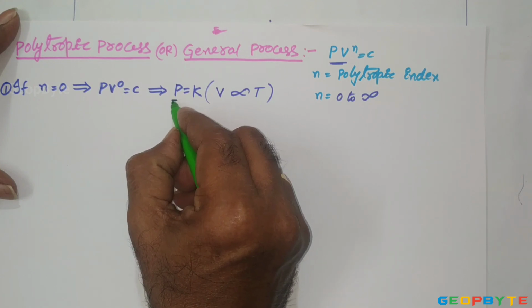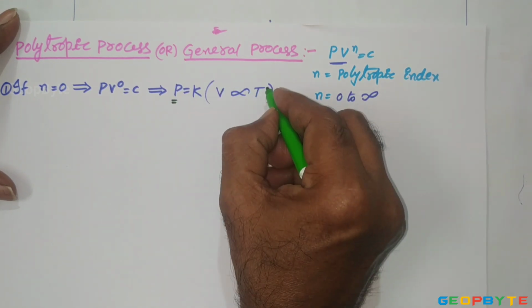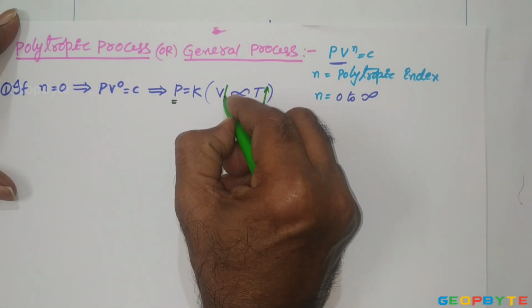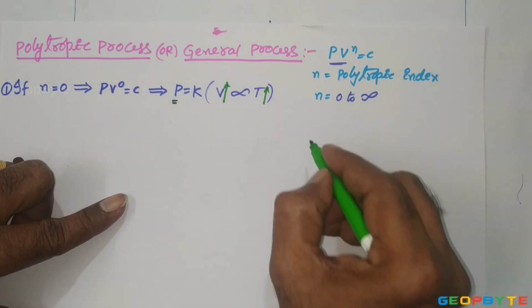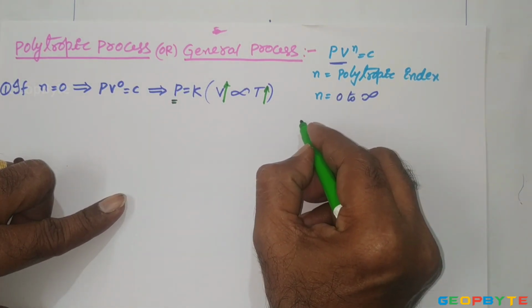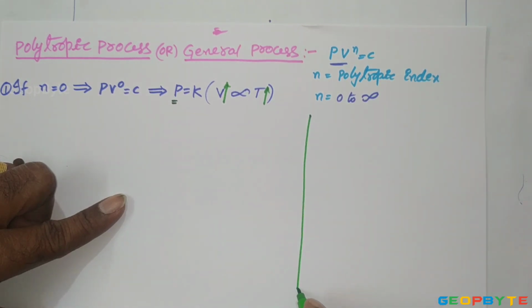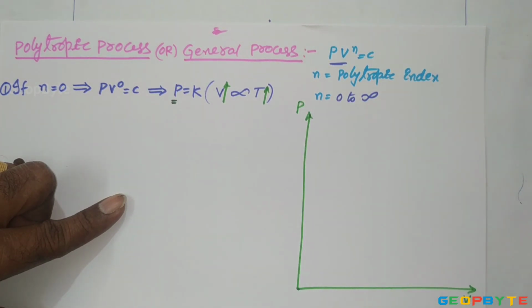If it is a heating process, temperature increases, and along with the temperature, the volume occupied by the gas increases. Then the PV diagram for constant pressure heating is looking like this: pressure versus volume.